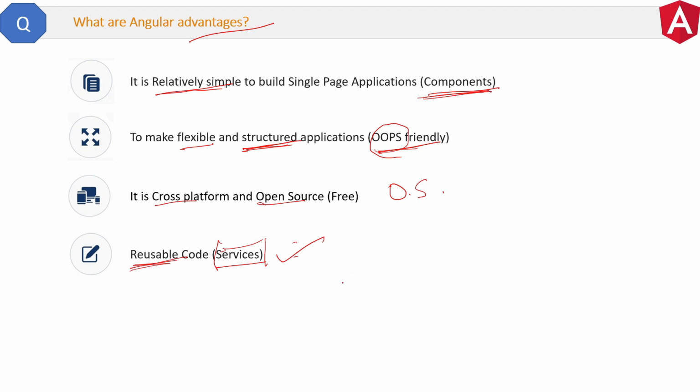And the last advantage is Angular is good for testability. Unit testing is a very critical part in our applications. So Angular provides spec.cs files to cover it. We will also cover a separate question on this. Now you know what are the advantages and how you can achieve them by using what feature of Angular.